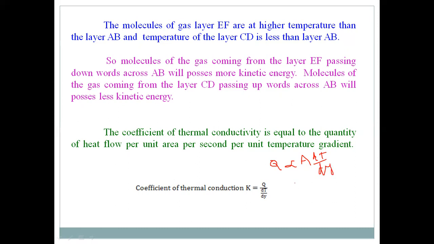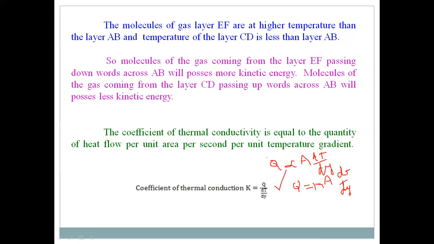Of course, that proportionality can be represented by a constant K, that is Q is equal to K into A into dT by dy, where the area of the layer is taken as 1. From this case, Q is equal to K into dT by dy. From this, K is equal to Q by dT by dy, that is the coefficient of thermal conduction.